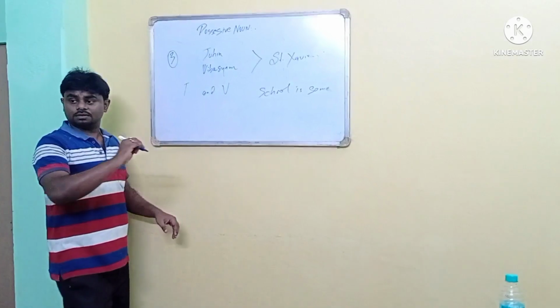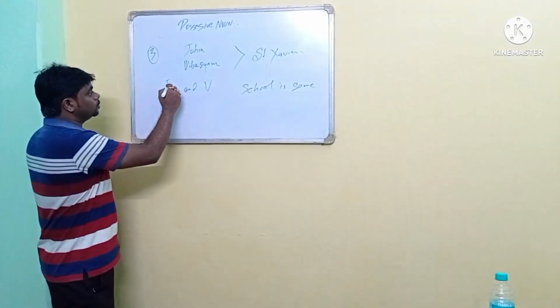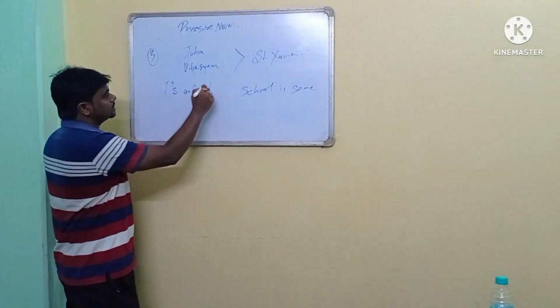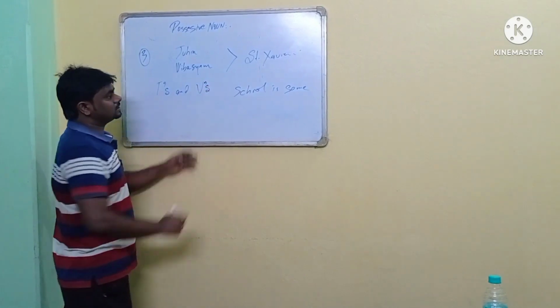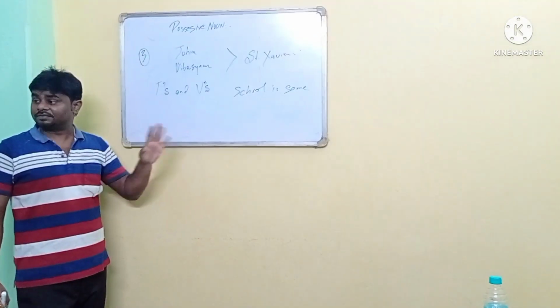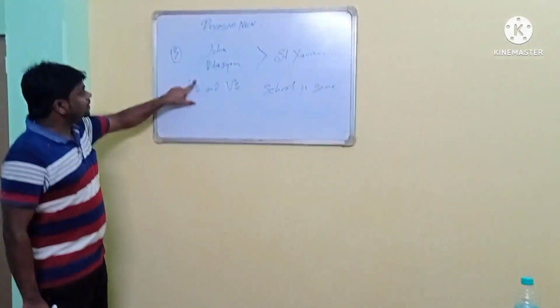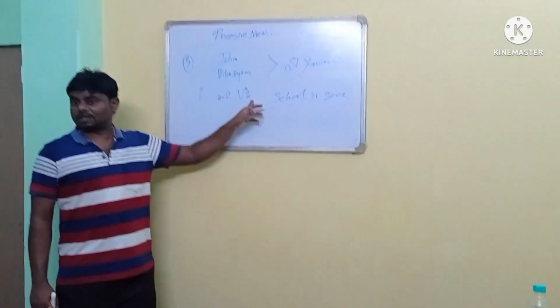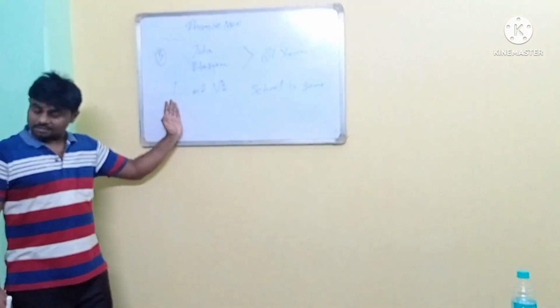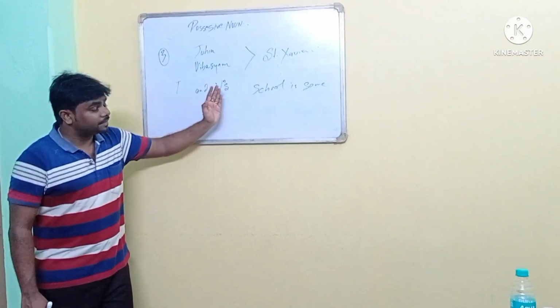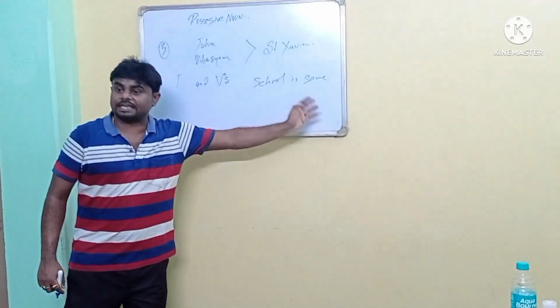So what will I do? Will I put Tuhim's and Vivaswan's school is same? No. Wait, is it correct? No. I will put it only at the last one. Tuhim and Vivaswan's school is same.